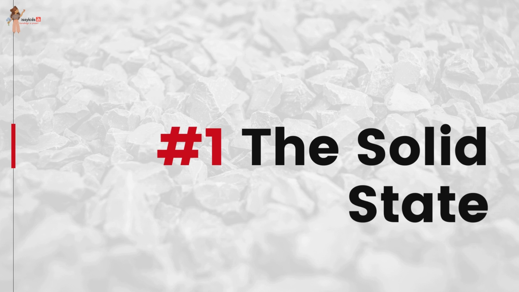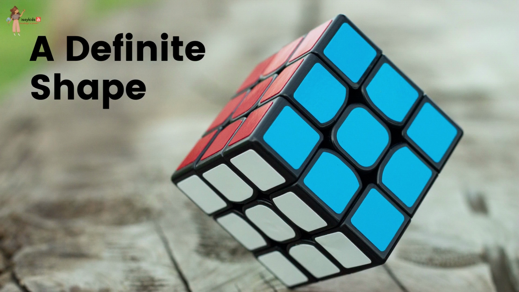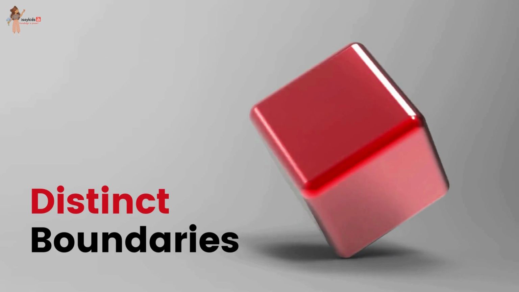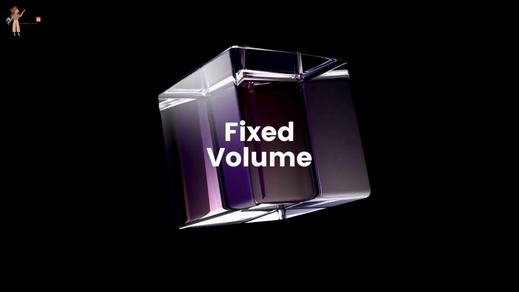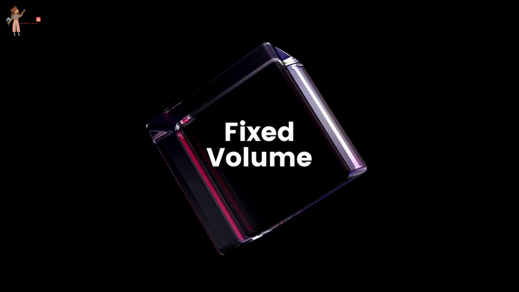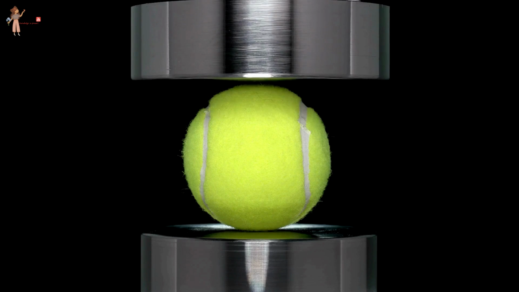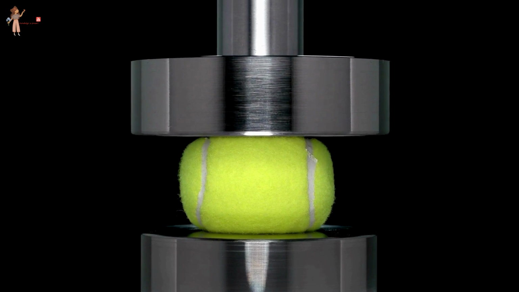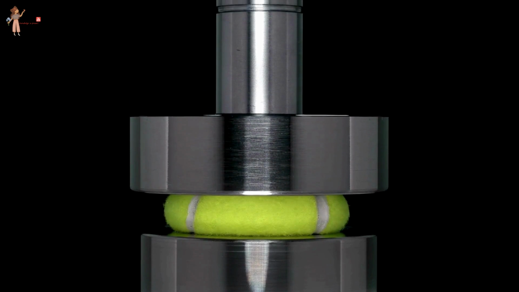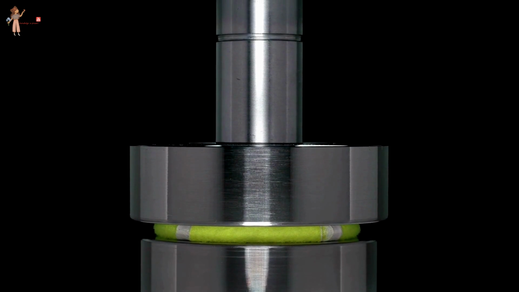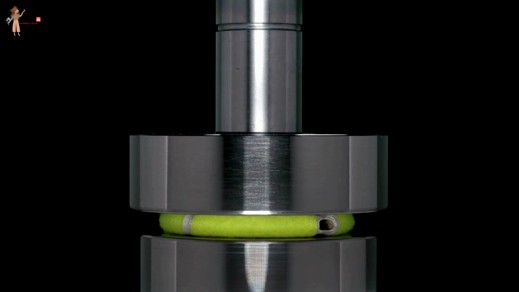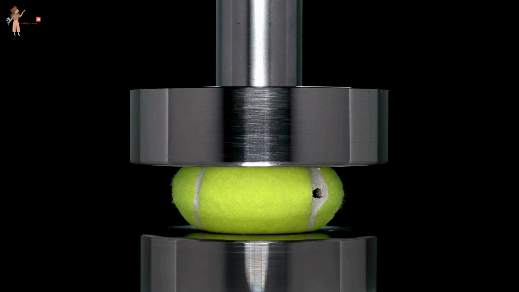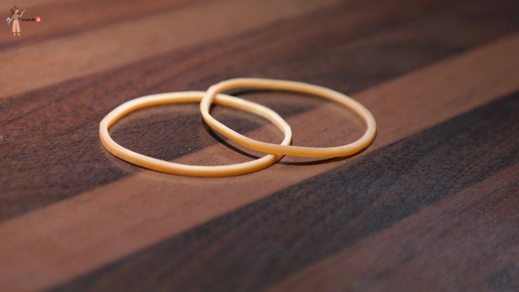The solid state. Solids have a definite shape, distinct boundaries, and fixed volumes. That is, they have negligible compressibility. Solids have a tendency to maintain their shape when subjected to outside force. Solids may break under force, but it is difficult to change their shape, so they are rigid.